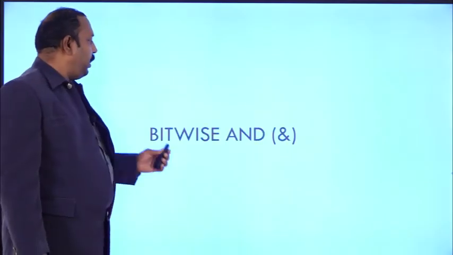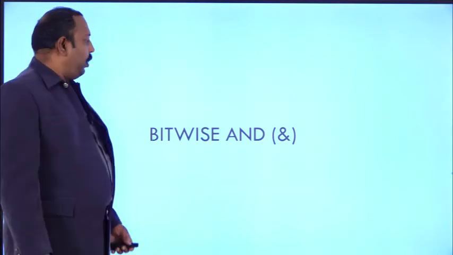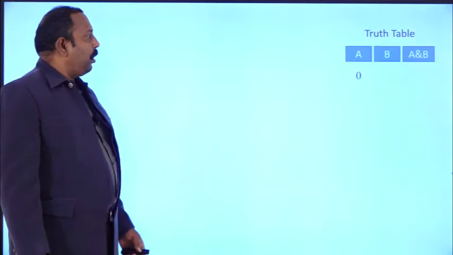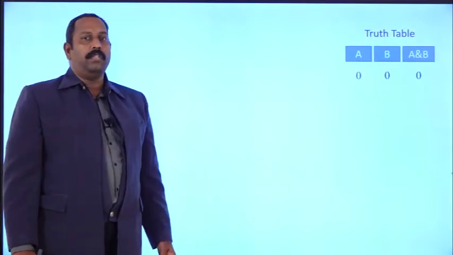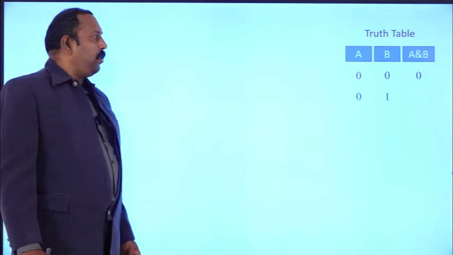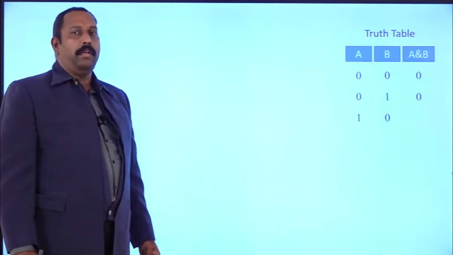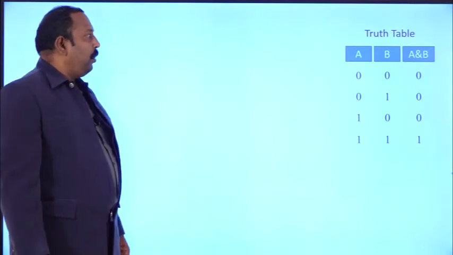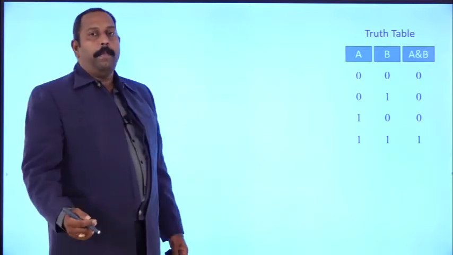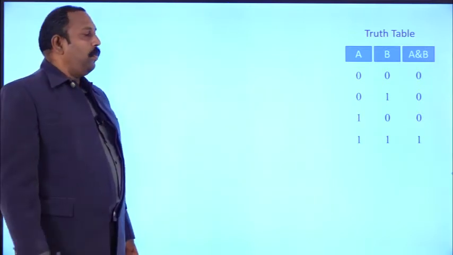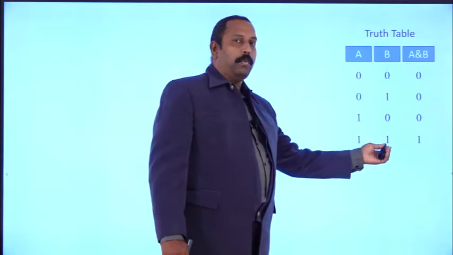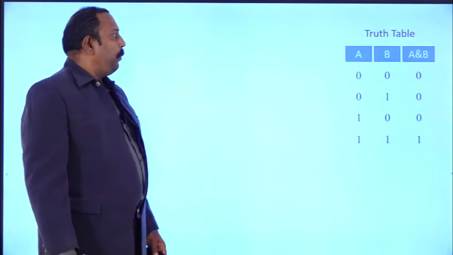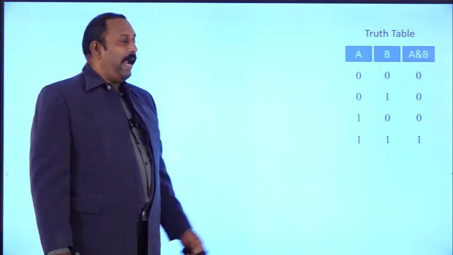Coming to the next one, the bitwise AND operation. The truth table is: if both bits are 0, the output is 0. 0 1 gives output 0, 1 0 gives output 0, and 1 1 gives output 1. So what is the logic here? If any one of the bits is 0, the output is 0. Only when both bits are 1 do we get 1; in all remaining cases we get 0. This is the truth table for the bitwise AND operation.